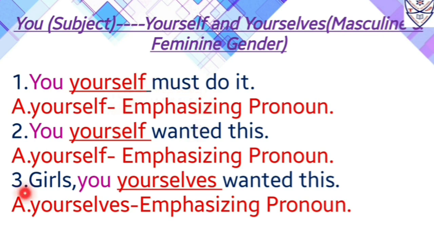Number 3, girls, you yourselves wanted this. Now in this sentence, the sentence starts with girls, which is in plural form. Therefore, yourselves is also in the plural form. Now you is a subject which is used as a pronoun in this sentence and it is followed by a pronoun and that pronoun is yourselves. So again we will put stress while speaking. That is girls, you yourselves wanted this.